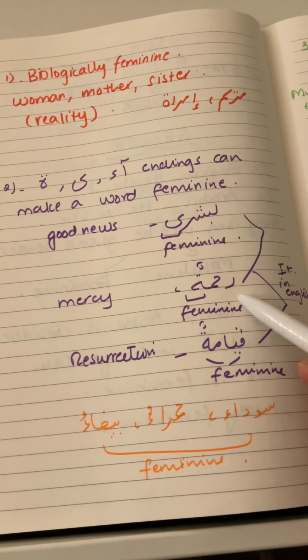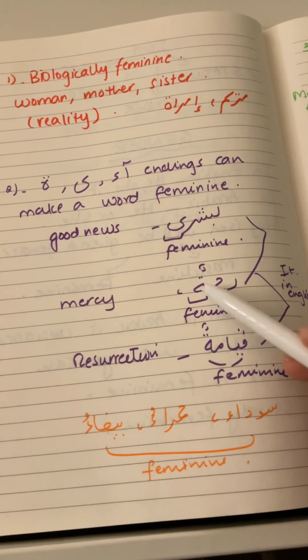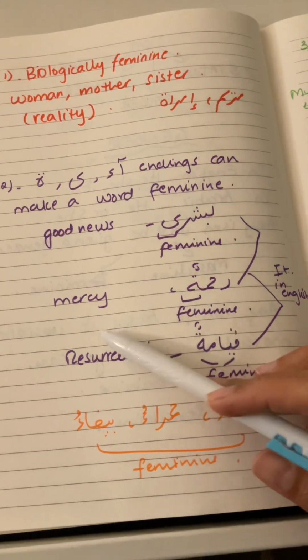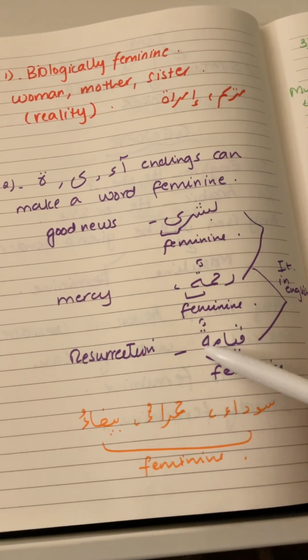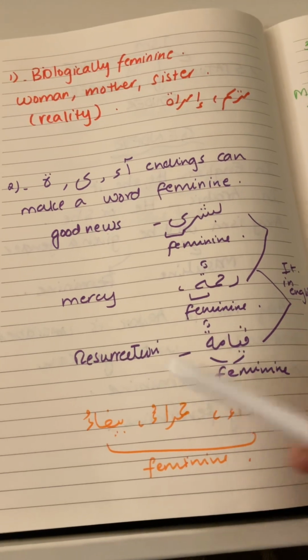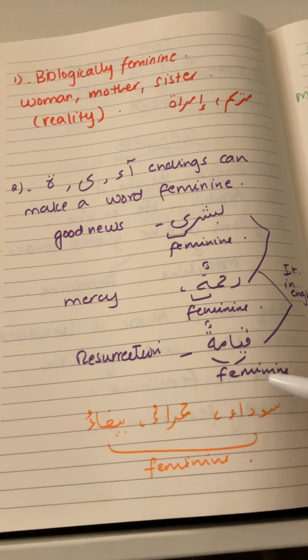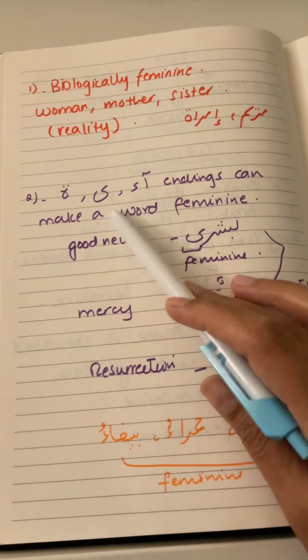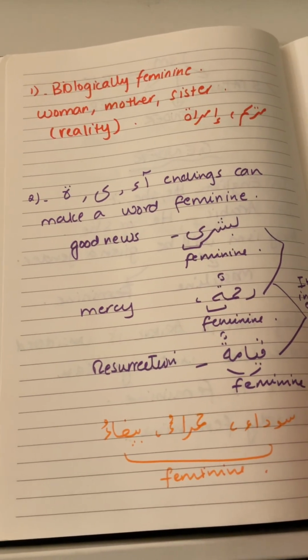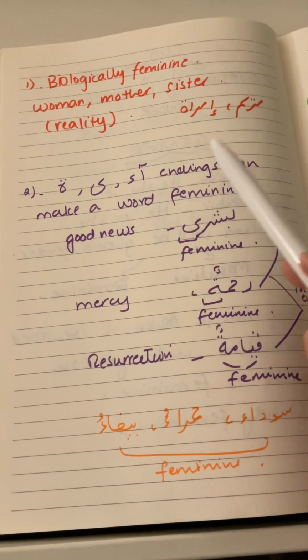Then we have another word like rahmatun. You see the ta marbuta at the end. Rahma means mercy, and this is feminine because of this ending. Then qiyamatun also has a ta at the end. This means resurrection, and this is also feminine. So when an ism has these endings, in most cases it is feminine.